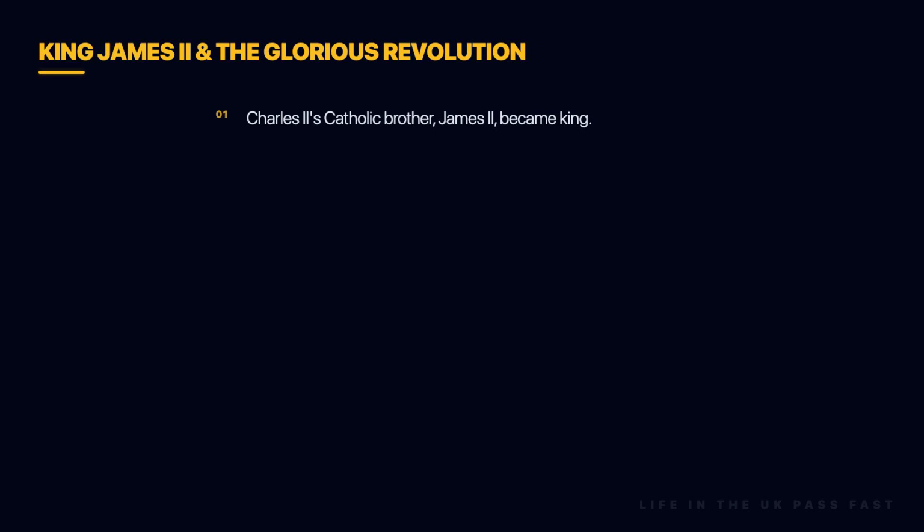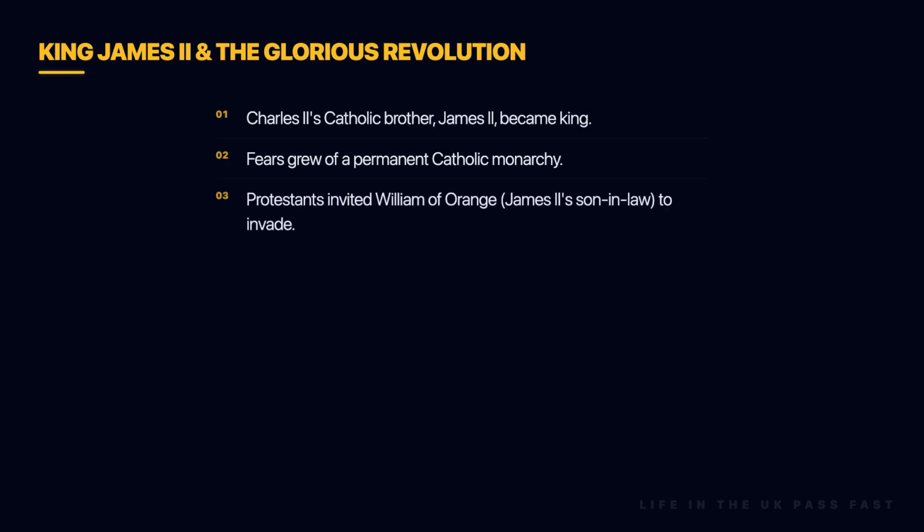Charles II had no legitimate children, so his brother, James II, became king. James was a Roman Catholic. When James had a son, prominent Protestants became concerned about a future line of Catholic kings. They invited William of Orange, the Protestant ruler of the Netherlands, who was married to James's daughter Mary, to invade England. William arrived in England, and there was no fighting as James fled. This event was called the Glorious Revolution.